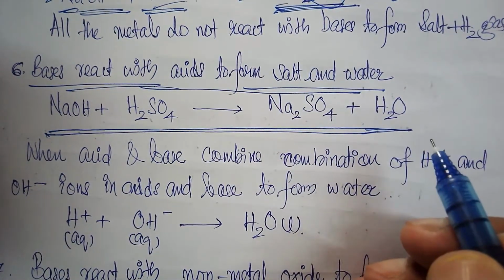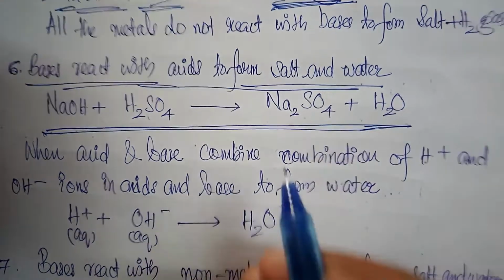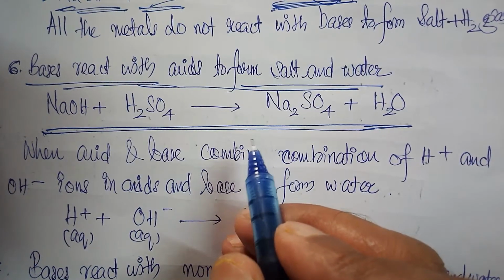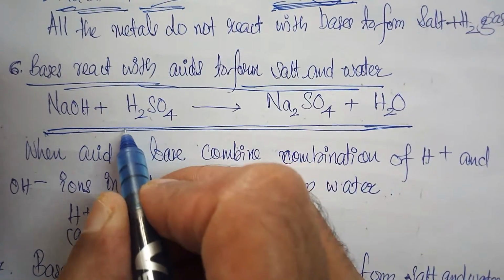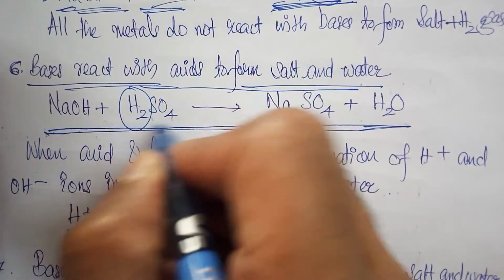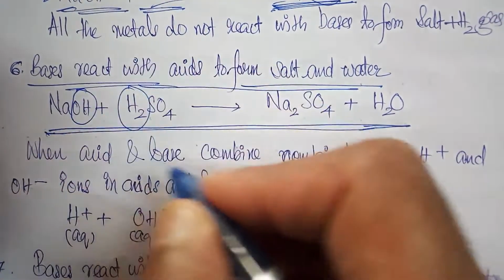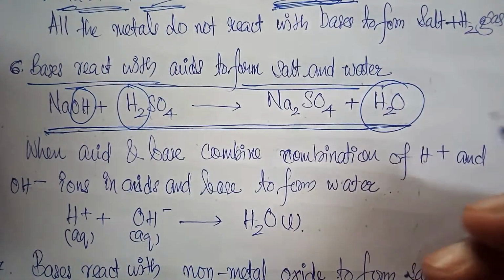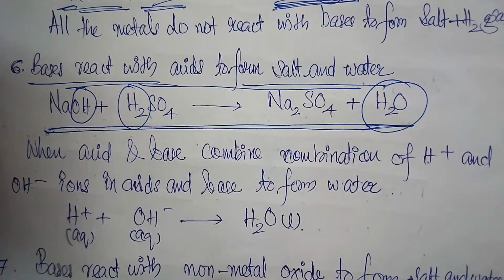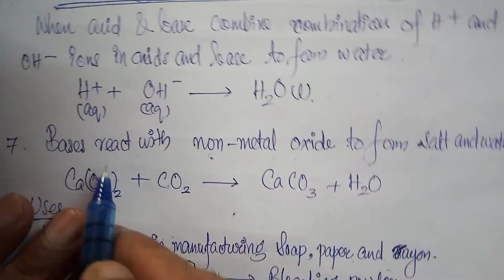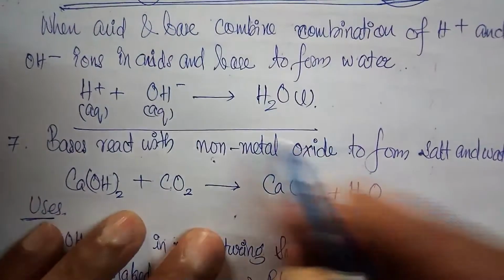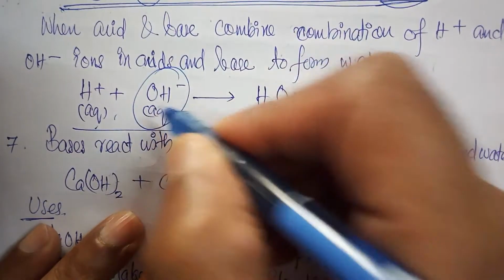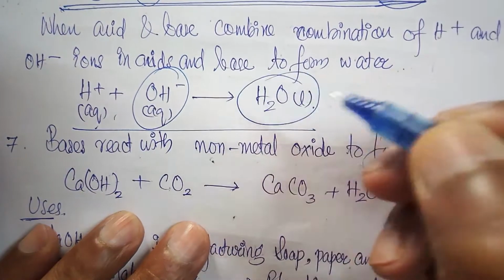When acid and base combine, the real neutralization reaction occurs due to the combination of hydrogen ions present in the acid with OH minus ions in the alkali, forming water. H plus in the acid combines with OH minus of the alkali forming water, and hence it is a neutralization reaction.